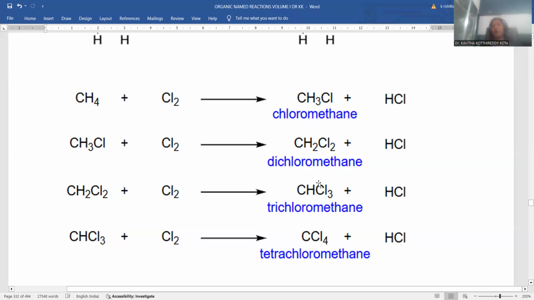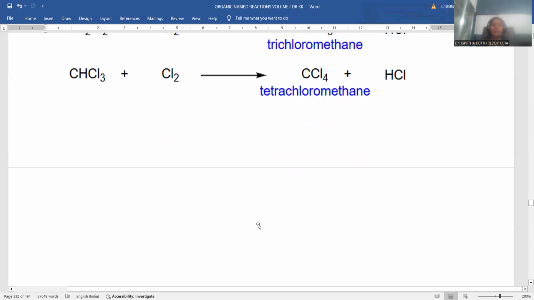Each and every one of these chlorinated products has its own importance in the field of chemistry. And lastly, the one remaining hydrogen also goes for the substitution process by the free radical mechanism. Completely, you can achieve CCl4, carbon tetrachloride, as the final product. This is the way methane, having 4 hydrogens, is completely replaced with chloro functionalities in a step-by-step manner. Here tetrachloromethane could be the final product. This is the way substitution proceeds.